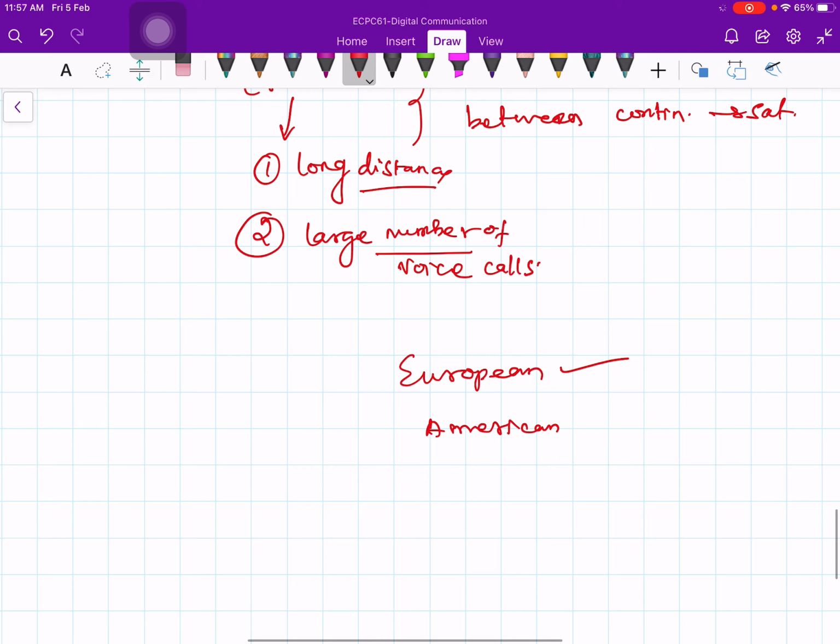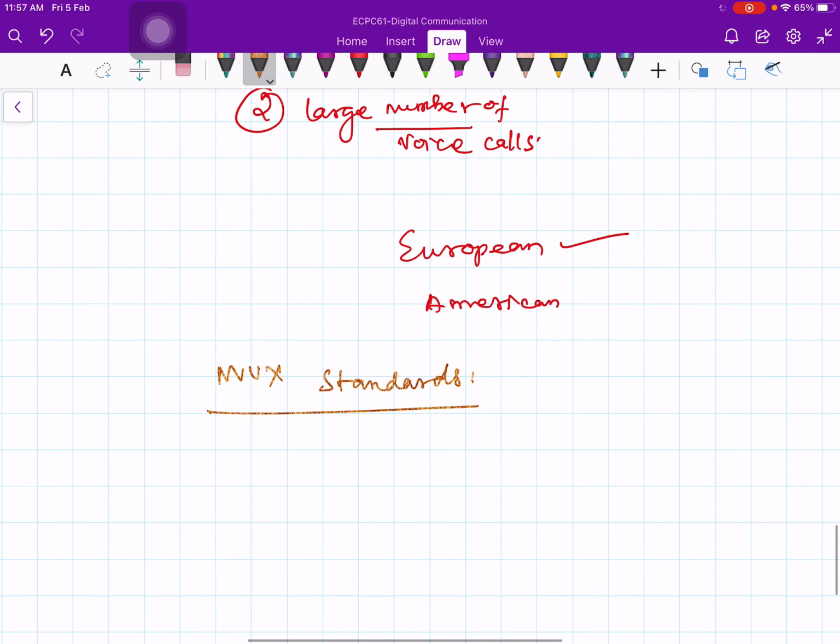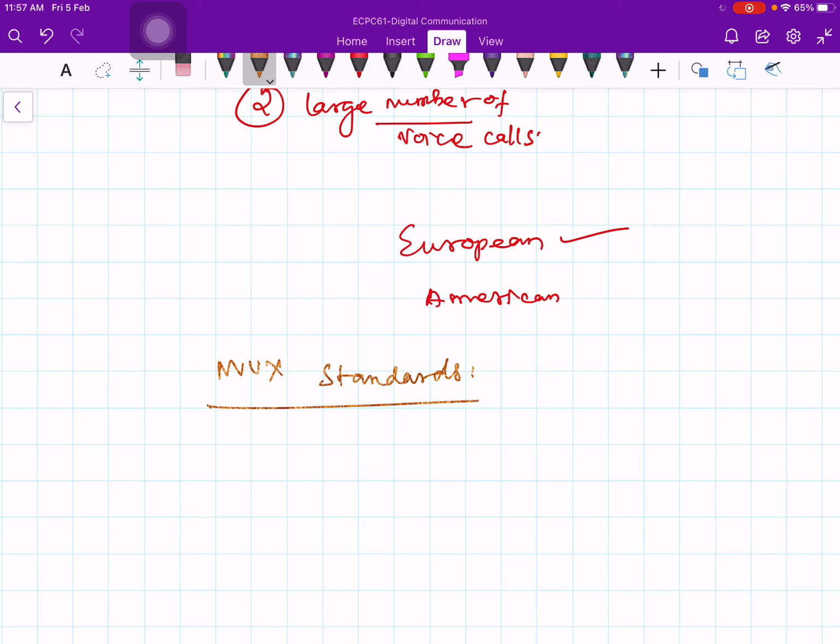So the next topic is multiplexing standards. There is a body called the International Telegraph and Telephone Consultative Committee.